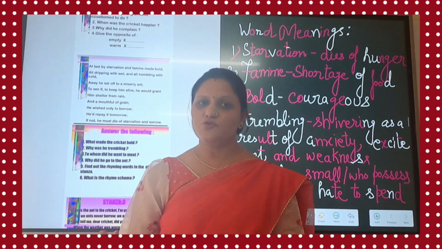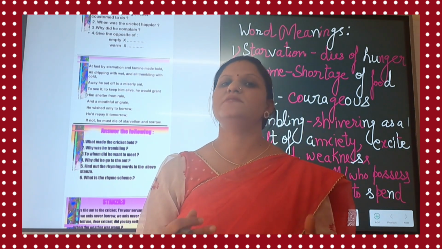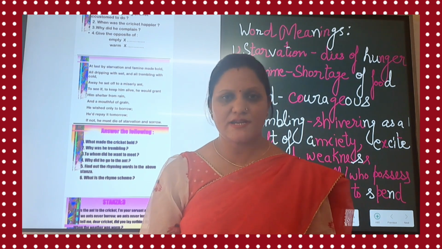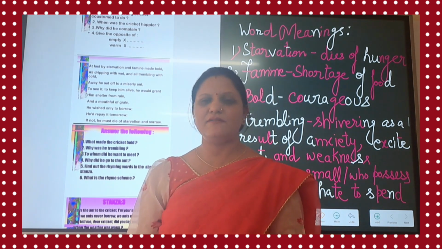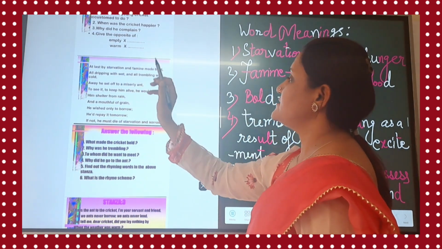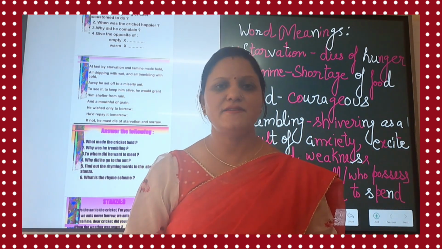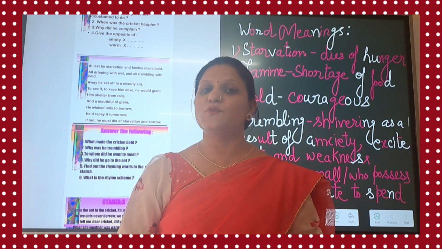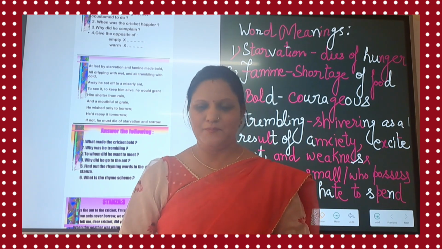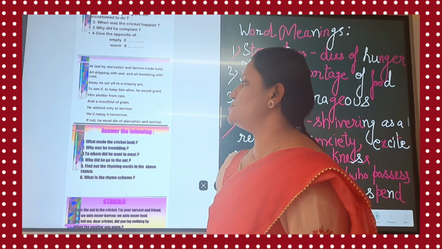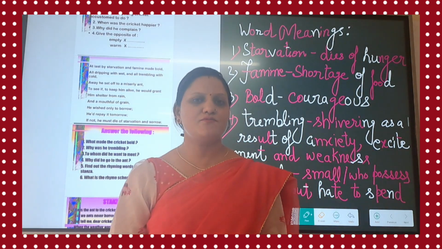Because there was no shelter, there was no food, he did not eat anything, he did not have a home to stay anywhere. Away he set off to a miserly ant. Now he decided to move to the small ant for help. To keep him alive, he would grant him shelter from rain.